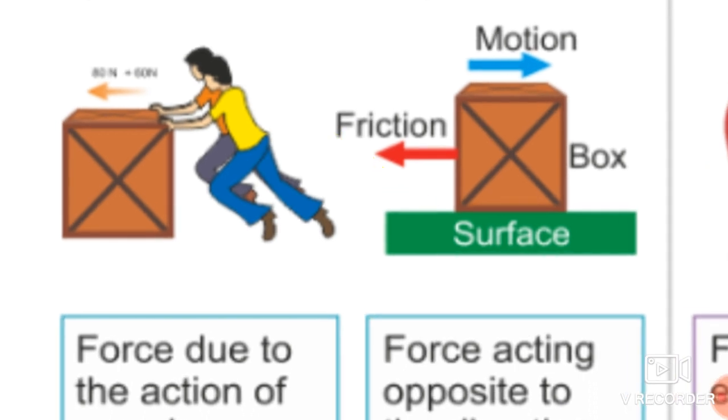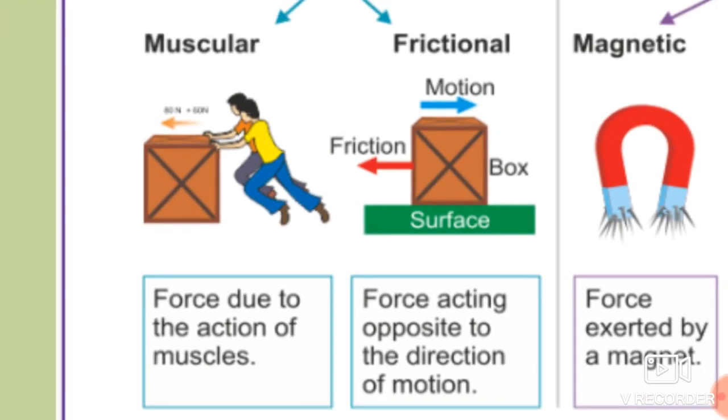Okay students, see what you have seen over here. You are seeing that there are two men who apply force to push this large load, this box.